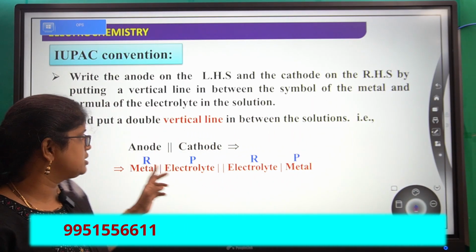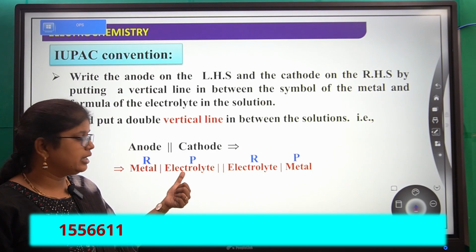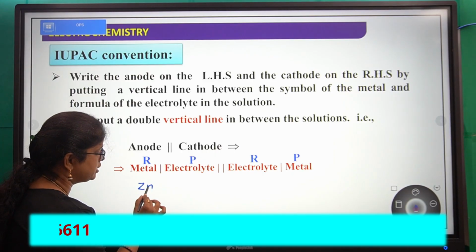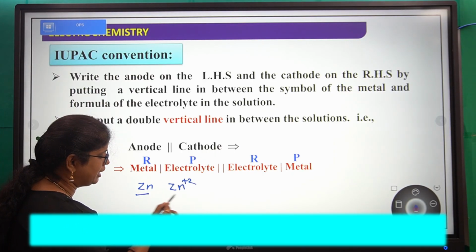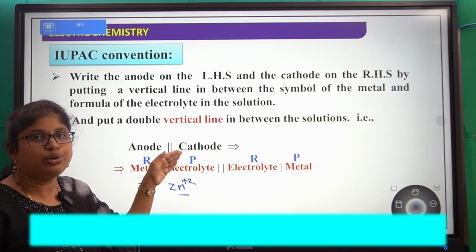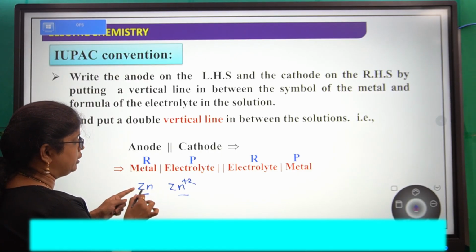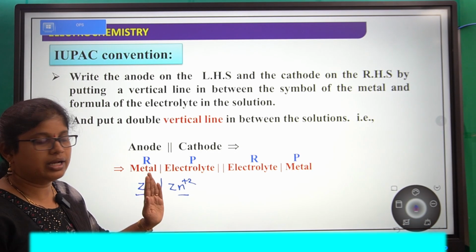The metal which is on the electrode converts into an ion, that is entering the electrolyte, right? For example, zinc is converting into zinc plus 2. So this is the reactant, this is the product. Where is that product? It is entering the electrolyte. So now that metal, electrolyte, reactant and product are separated by one single vertical line.